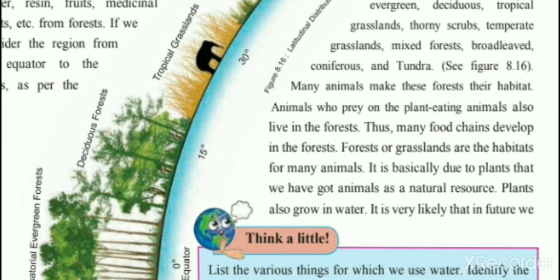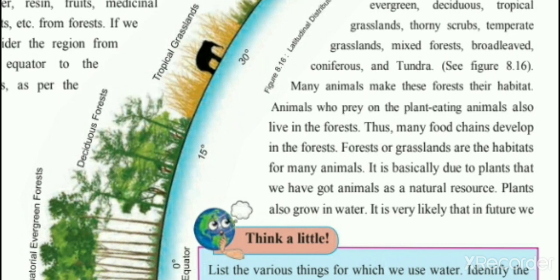Animals who prey on the plant-eating animals also live in the forest. Means the animals which eat herbivorous animals, those who eat plants, also live in the forest. Thus many food chains develop in the forest. Forest or grassland are the habitats for many animals. Here the herbivorous animals are living, as well as the animals that eat herbivorous animals. So there are a lot of food chains available there.